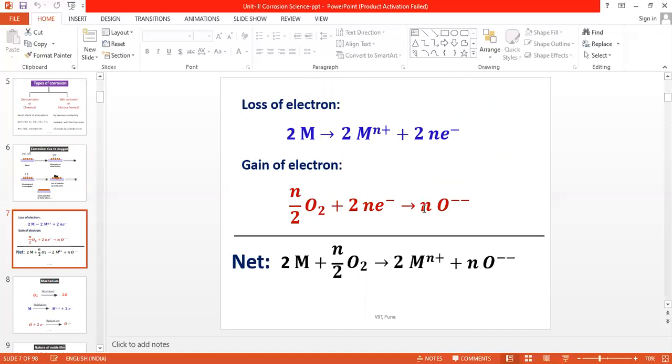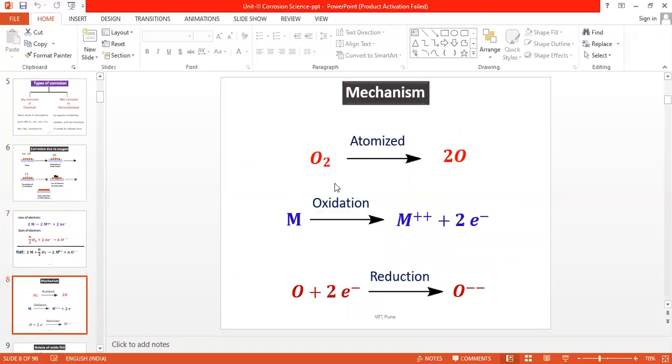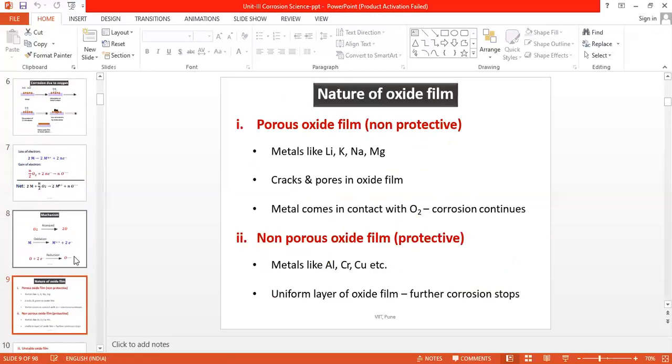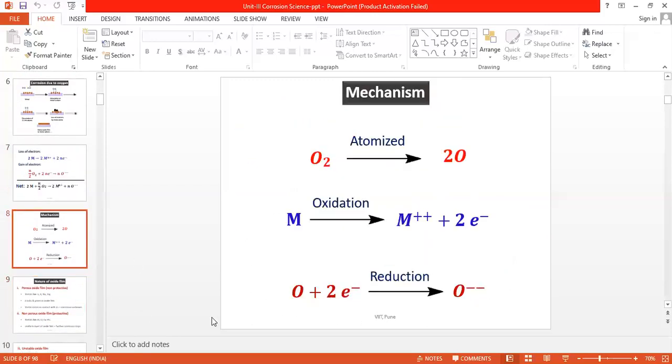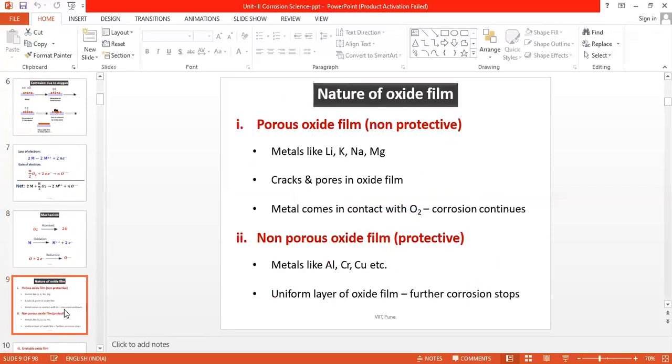The metal cation and oxide anion combine to form metal oxide on the surface. So first we have seen the oxygen molecule get dissociated into oxygen atoms. The metal undergoes oxidation to form a metallic cation by loss of electrons, and oxygen gets reduced by accepting the electrons coming from the metal to form O minus 2. M plus 2 and O minus 2 combine to form metal oxide on the surface.